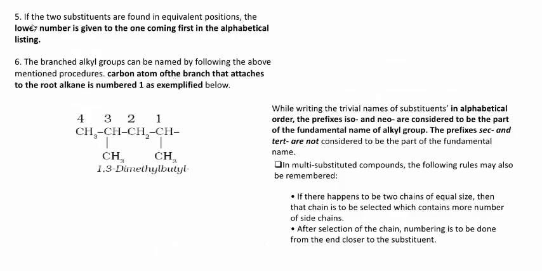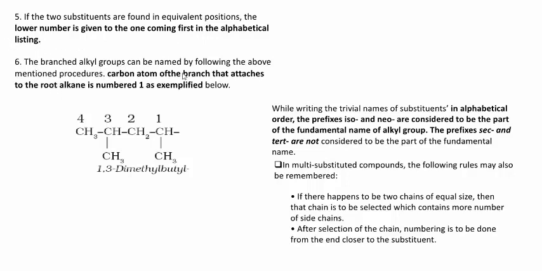Next point. If the two substituents are found in equivalent positions, the lower number is given to the one coming first in the alphabetical listing. Once again, if the two substituents are found in equivalent positions, the lower number is given to the one coming first in the alphabetical order. Okay, this is also similar to that point.